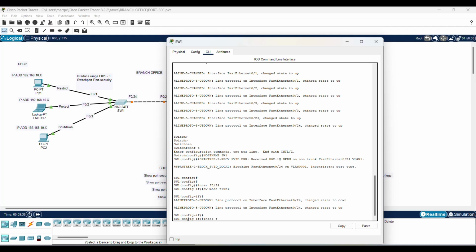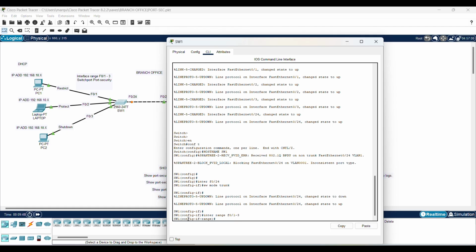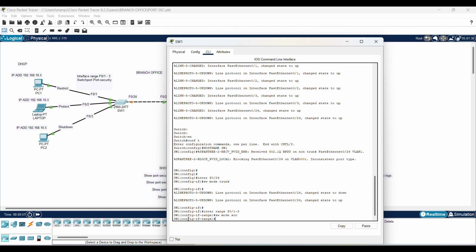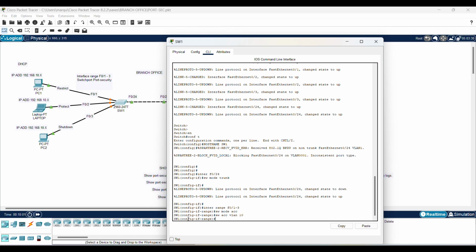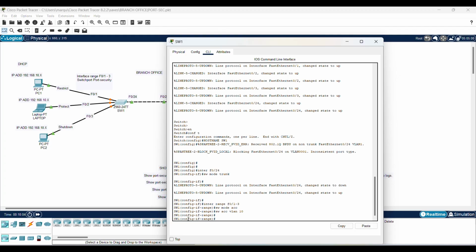Let's do interface range F0/1 to 3. So I'm doing range, and I'm configuring F0/1 through 3 all at the same time. I'm going to make them all access ports. We made VLAN 10 on there. Okay.